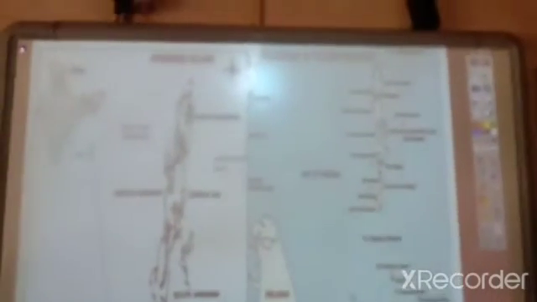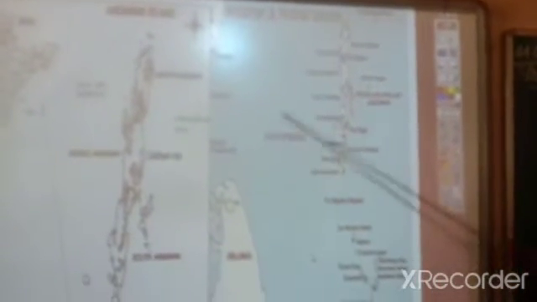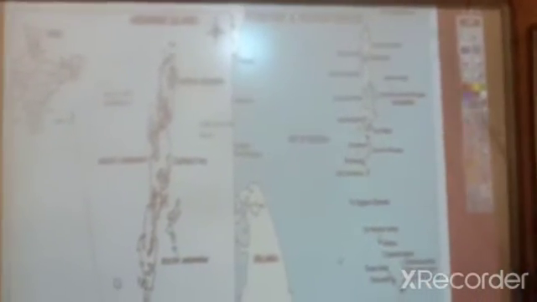This is Andaman Nicobar Island in the Bay of Bengal. Lakshadweep Island is in the Arabian Sea. See this image, children. This is Andaman Nicobar Island. Port Blair is the capital of the Andaman group of islands. Car Nicobar is the capital of the Nicobar group of islands.